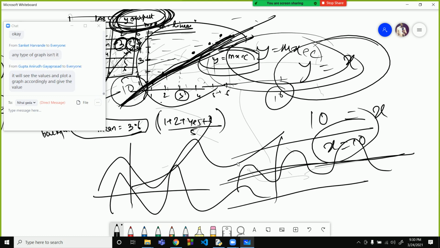You cannot use fillna there. You will have to make a custom function of your own, and then use that function to map the values over here, to fill the values. So indirectly, you will have to make a machine learning model again just to fill the NaN values over here.